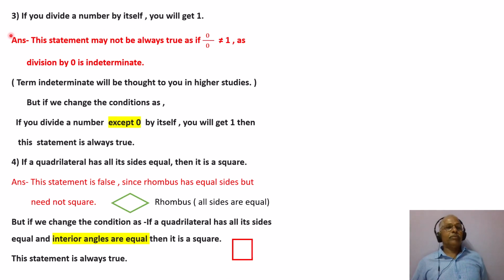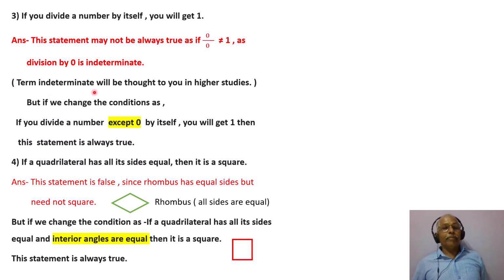Third one, if you divide a number by itself, you will get 1. This statement may not be always true, as 0 upon 0 is not equal to 1. You cannot divide by 0, as division by 0 is indeterminate.